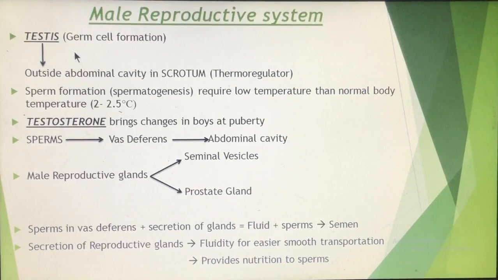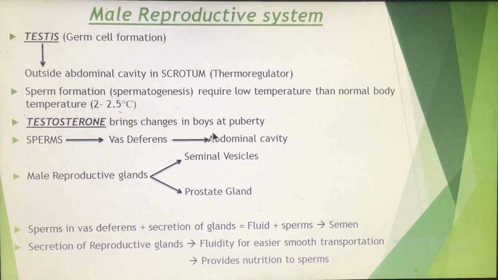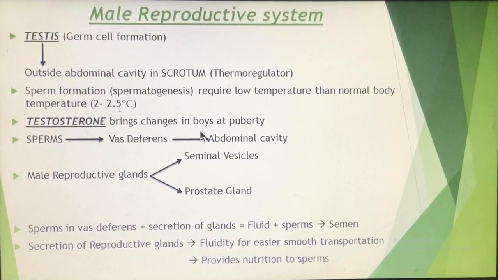Now these testes secrete a hormone known as testosterone. Testosterone is also known as the male sex hormone. The main sex hormone is testosterone, and this testosterone brings all the changes which take place in boys during puberty. In the earlier slides I told you what changes occur in boys. A hormone is responsible for those changes. Which hormone? Testosterone. And who produces this testosterone? It is produced by the testes.